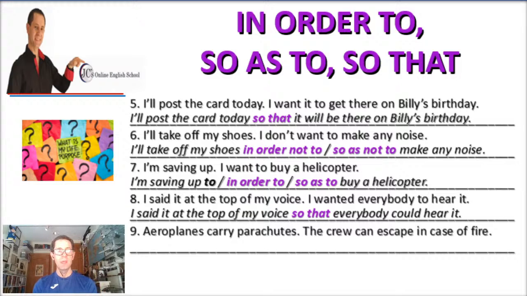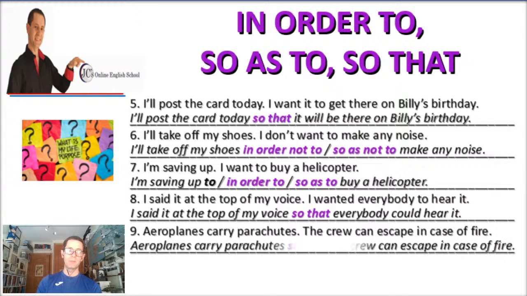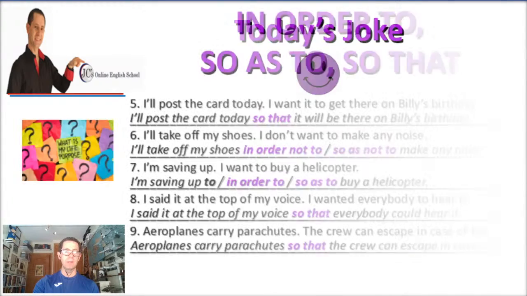Number 9. Aeroplanes carry parachutes. That's good. The crew can escape in case of fire. All right. So, combining them becomes airplanes carry parachutes so that the crew can escape in case of fire. So that, subject, the crew, verb, can escape. So remember, so that needs a subject, in this case the crew, plus a verb, in this case can escape, modal plus escape. Well, that's it. Let me review them again.